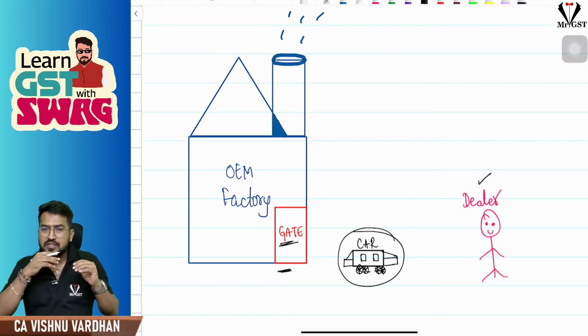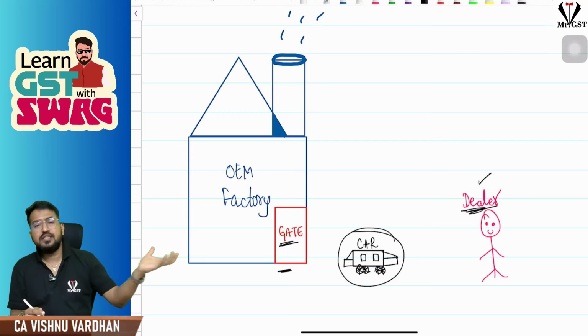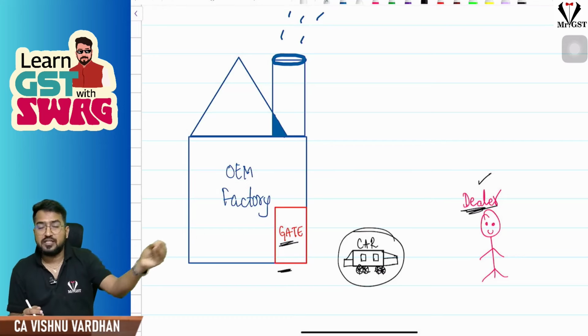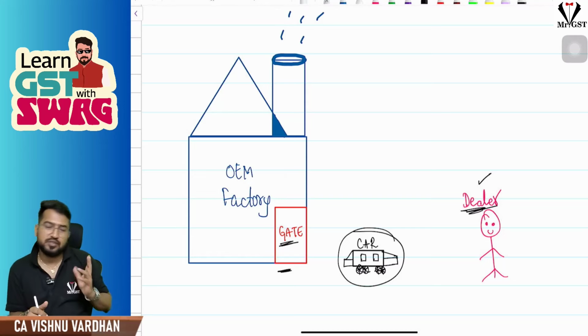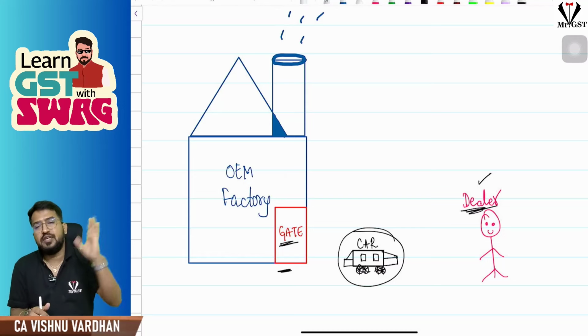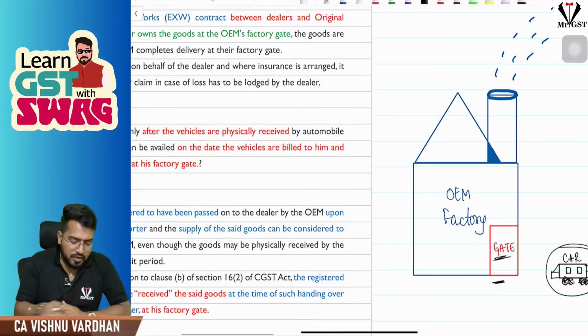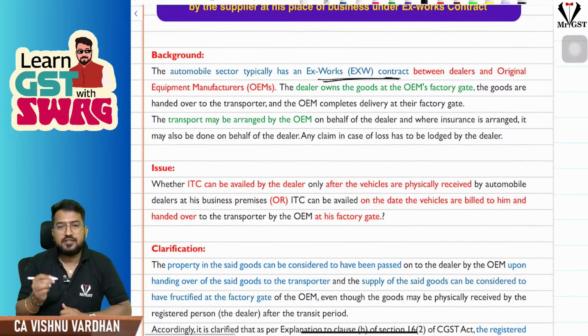So what happens, sometimes the dealer himself will go take his vehicles and take the goods, or the dealer will ask, sir, original equipment manufacturer, you only arrange some vehicles and we will take care of the cost, we will take care of the insurance, whatever it is, or if you are paying also, no problem, we will reimburse you. Like that they will discuss. So here the point is, as per the contract, we call this as ex-works contracts. Ex-works contract. Okay, so that means your ex will not work here.